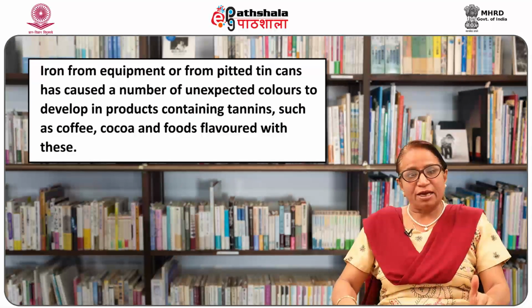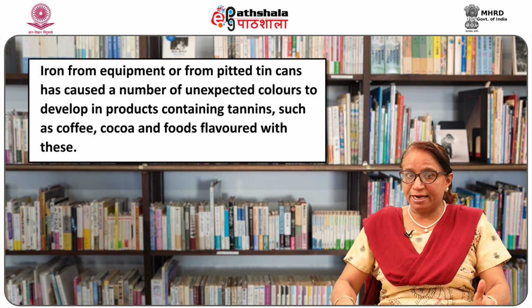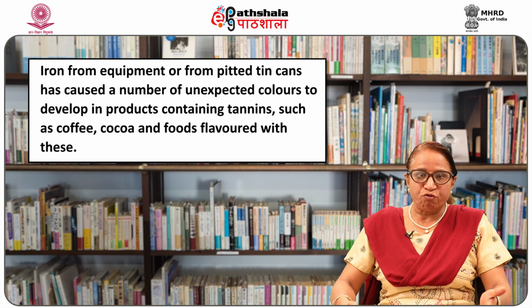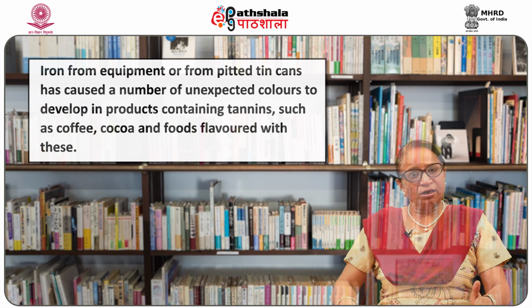Addition of acid to these tannin-containing extracts lightens the color and the precipitate tends to dissolve. Iron from equipment or from pitted tin cans causes a number of unexpected colors to develop in products containing tannins such as coffee, cocoa and foods flavored with these.